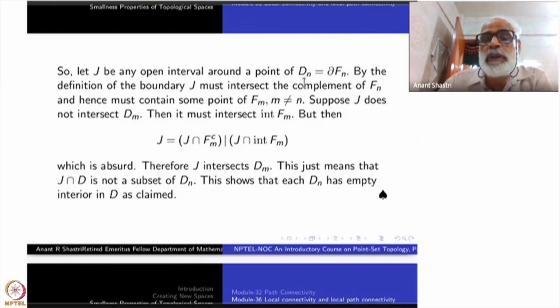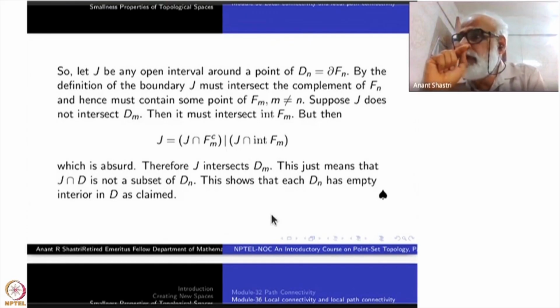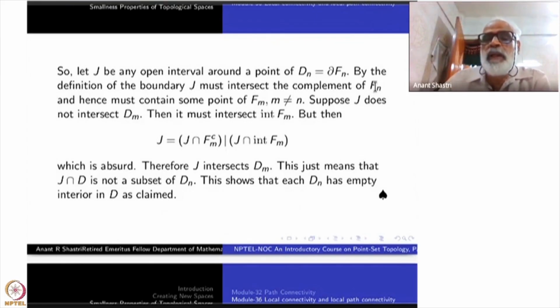First, you use the property that Dn is the boundary of Fn. By the definition of boundary, J must intersect both Fn and the complement of Fn, right? So it intersects the complement of Fn, inside the closed interval AB, hence it must contain some point of some other Fm, because the entire AB is written as a disjoint union of Fn's. If a subset is not contained inside one particular Fn, it must intersect some other Fm, m not equal to n.